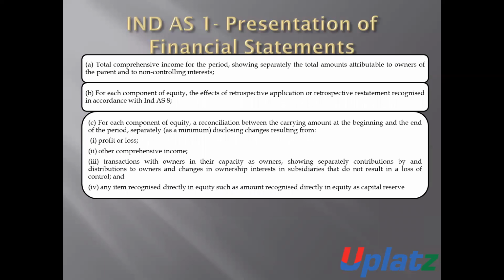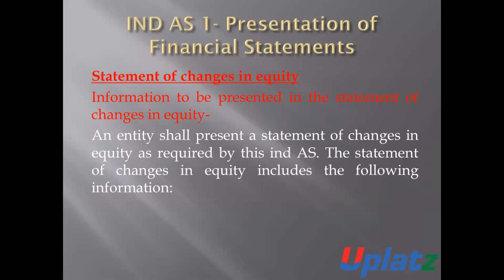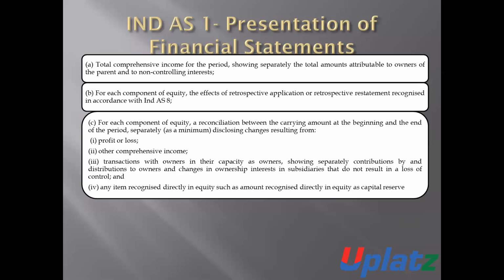Number one is total comprehensive income for the period, showing separately the total amount which is attributable to the owners of the parent and non-controlling interest.